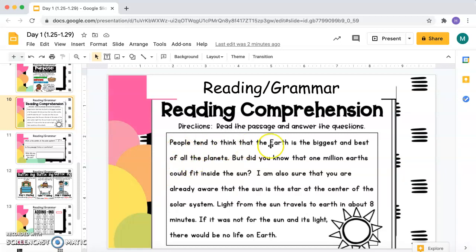People tend to think that the Earth is the biggest and best of all the planets. But did you know that 1 million Earths could fit inside the sun? I am also sure that you are already aware that the sun is the star at the center of the solar system. Light from the sun travels to Earth in about 8 minutes. If it was not for the sun and its light, there would be no life on Earth.